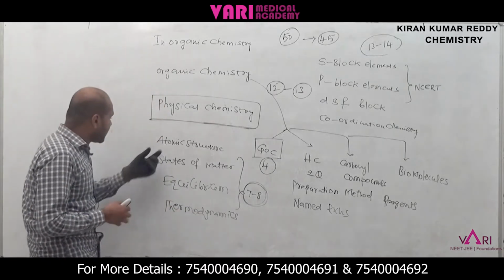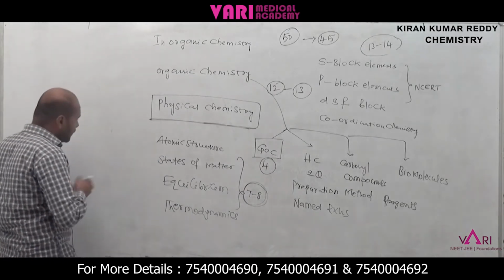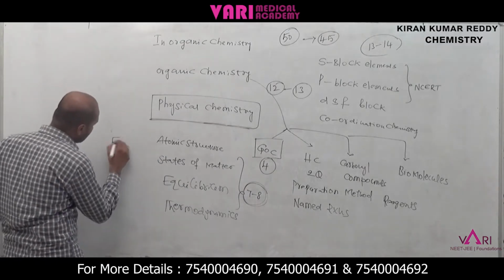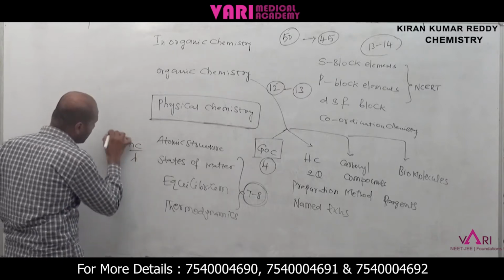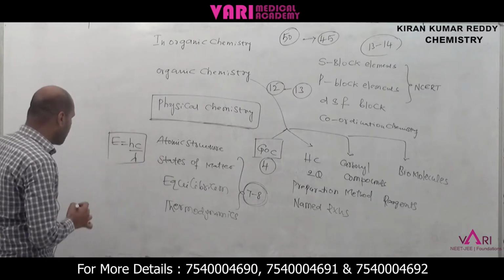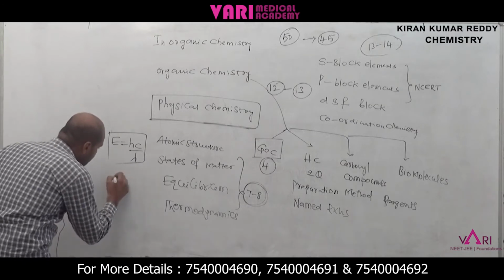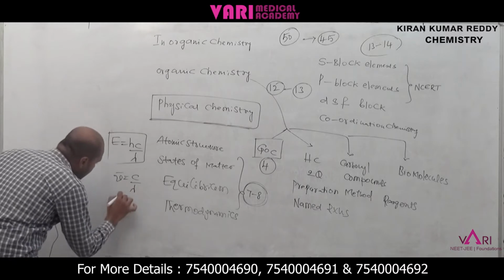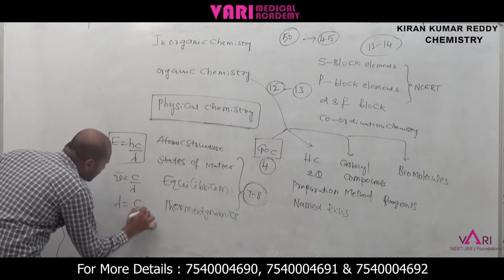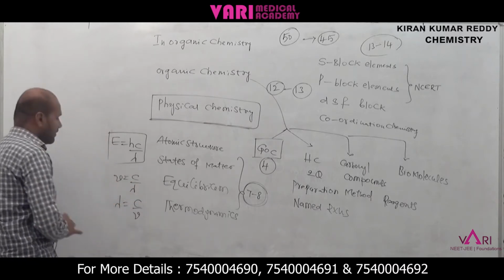And you can concentrate on what was given last time: E equal to hc by lambda, nu equal to c by lambda, and lambda equal to c by nu.